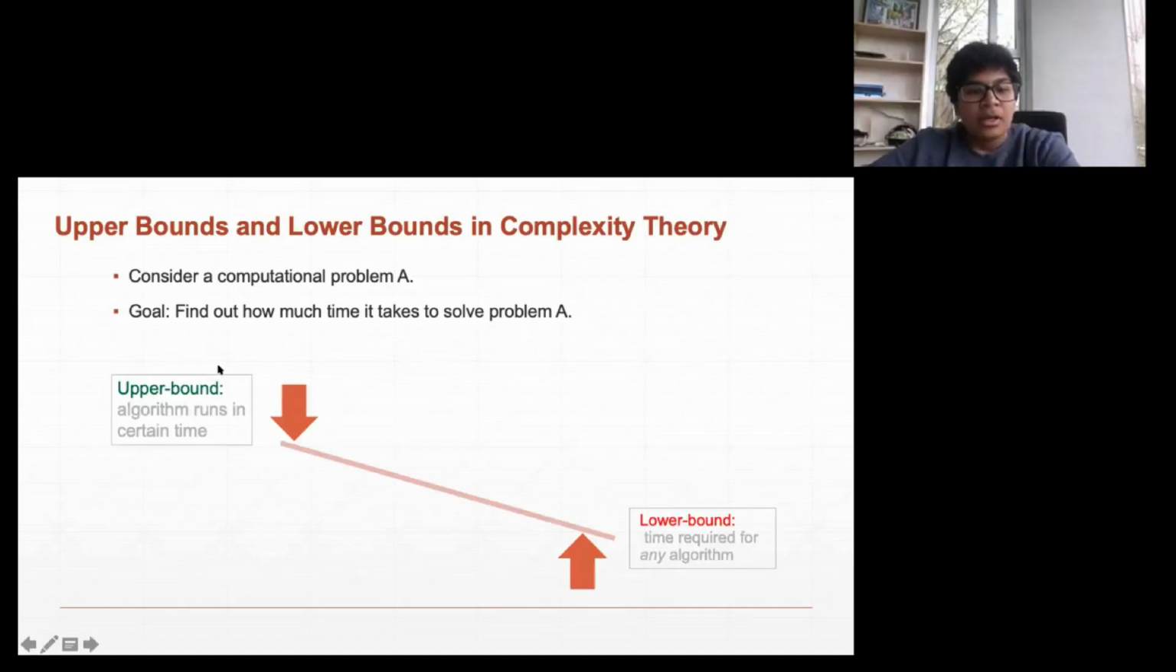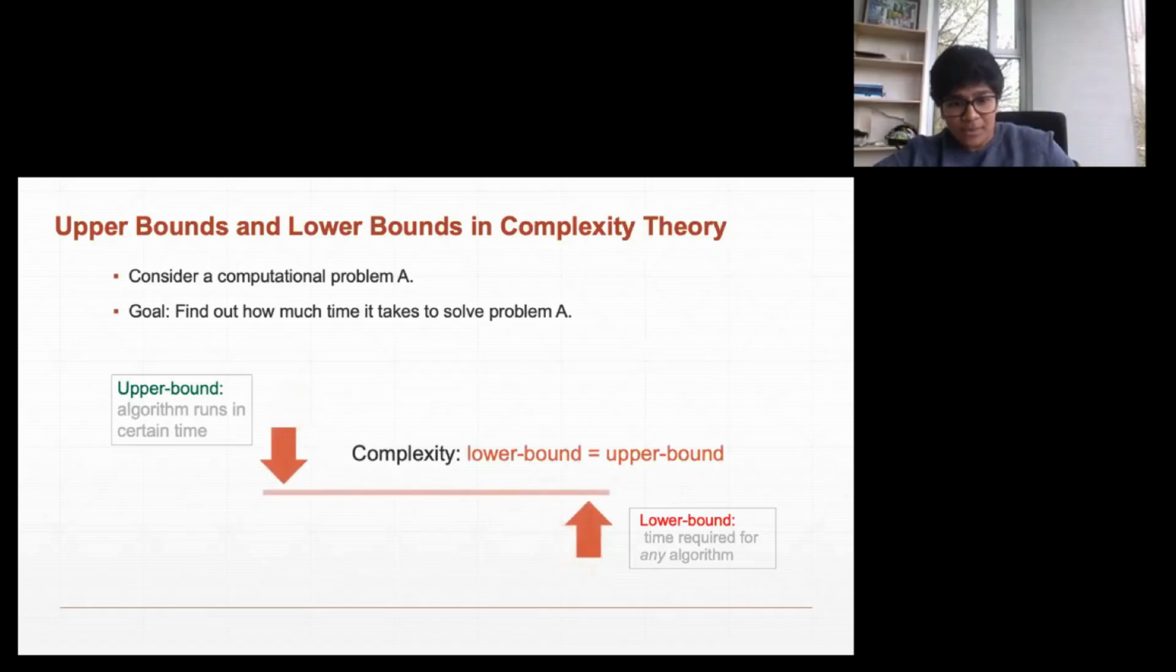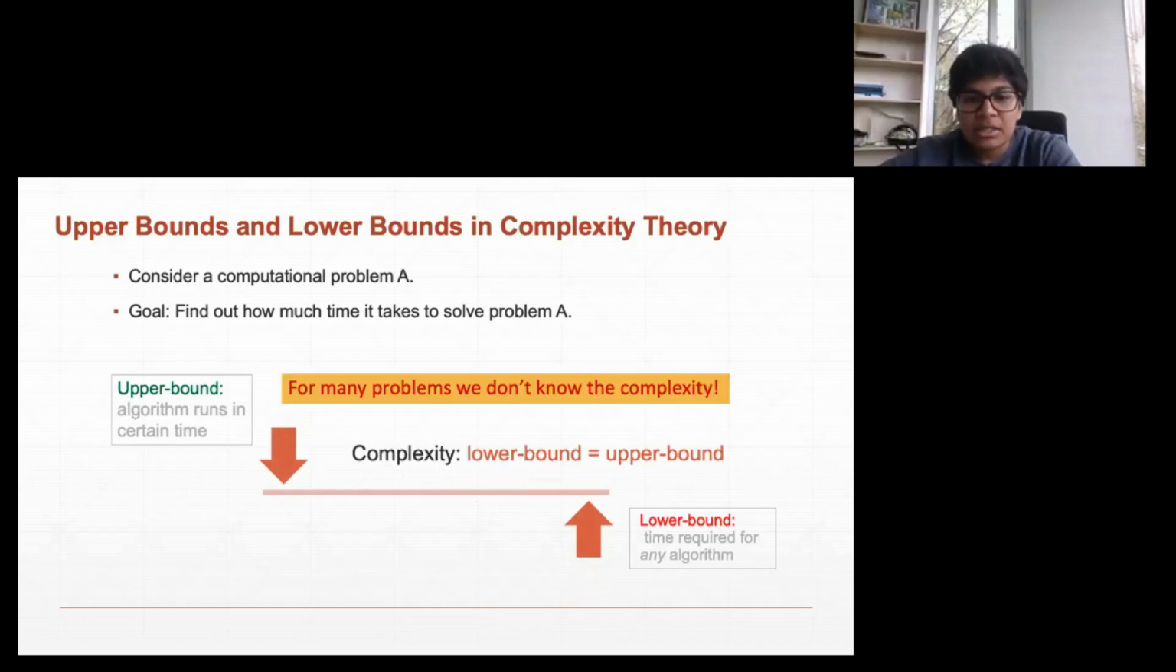So, what is an upper bound? The upper bound is like the best known algorithm at that point in time to solve problem A. And what is a lower bound? Lower bound indicates the time required by any algorithm to solve this problem A. Now, when the upper bound and the lower bound finally match, that is the complexity of this problem.